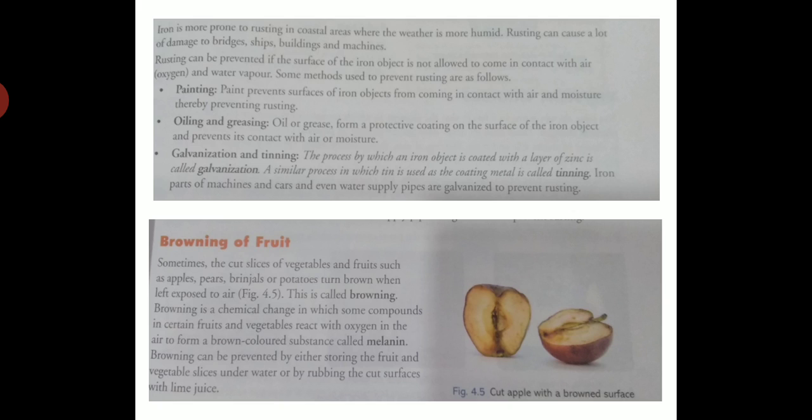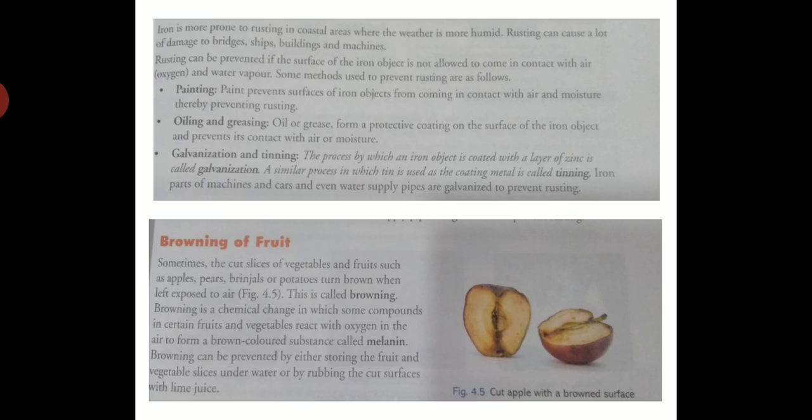So students, there are some methods used to prevent rusting. Painting. By painting you can prevent rusting, because painting prevents the surface of the iron object from coming in contact with air and moisture, and thereby prevents rusting. And also you can prevent rusting by oiling, greasing, galvanization and tinning. Oiling means oil or grease forms a protective coating on the surface of the iron object. So you can use oil or grease on iron articles. You can use it on an iron gate also. You can try this, okay students.